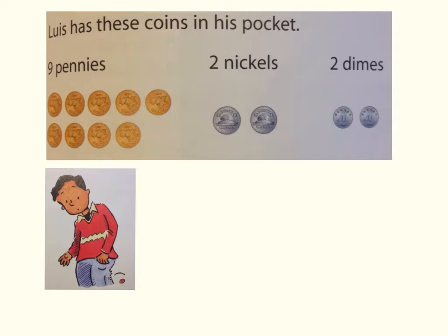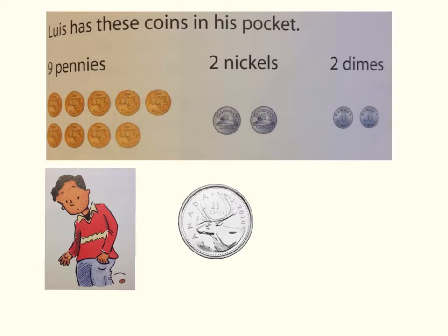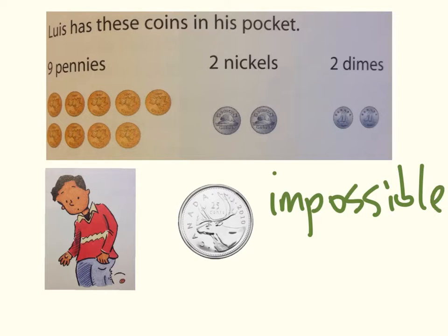What about the chances of a quarter falling out of his pocket? What are the chances that at random a quarter would fall out of Lewis's pocket? For that one, because Lewis has 9 pennies, 2 nickels, and 2 dimes, he has no quarters. So we would say that it's impossible. It's impossible for a quarter to fall out because Lewis doesn't have a quarter.